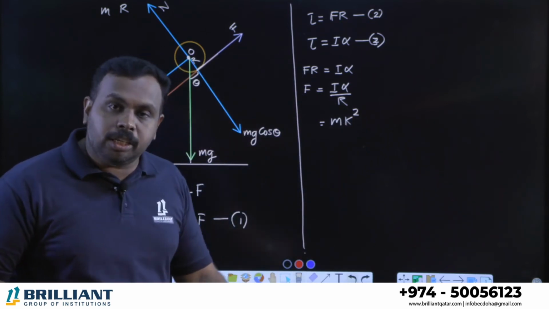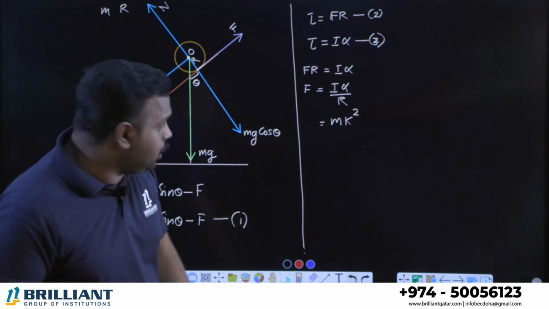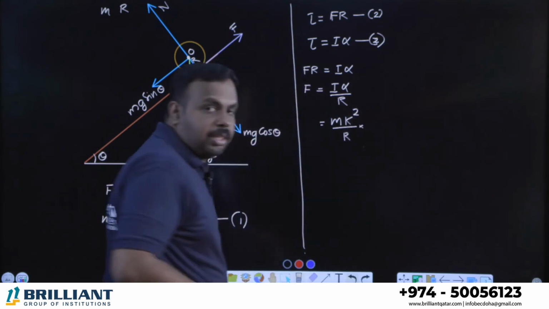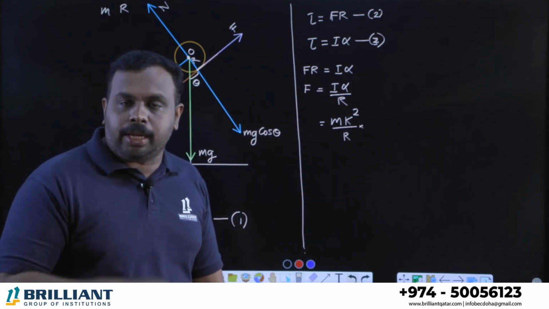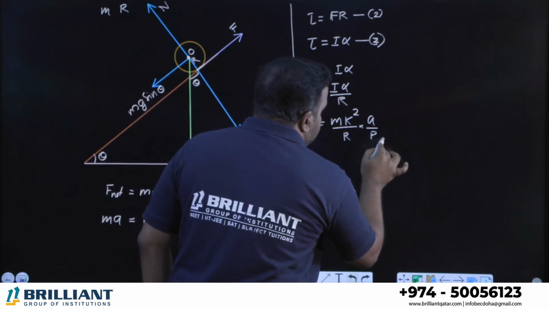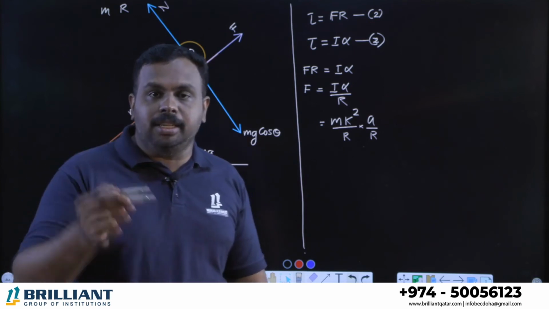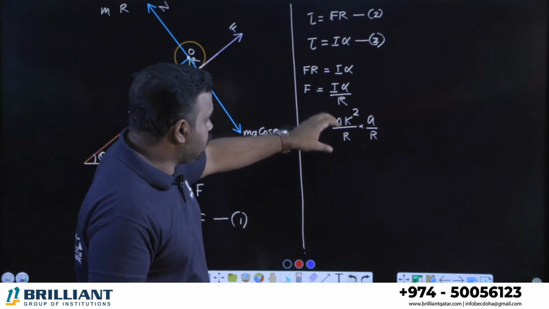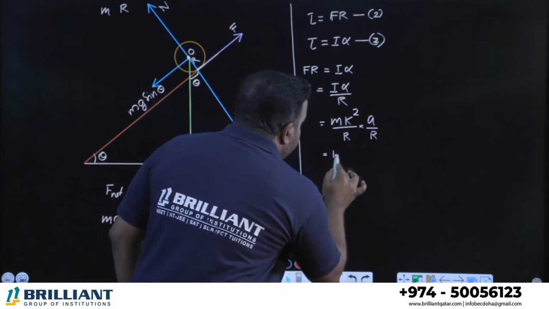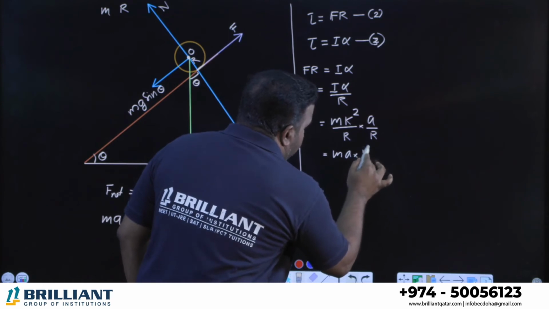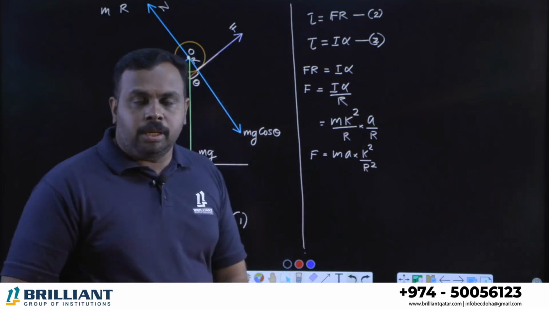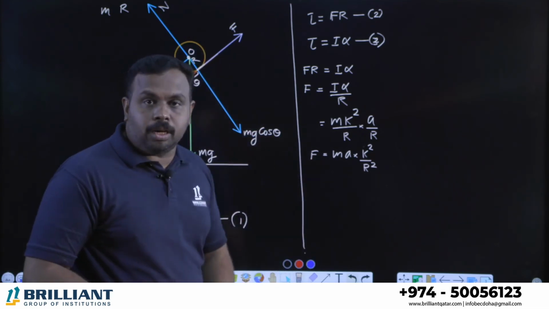What is k? Radius of gyration, right? You know what radius of gyration is. So mk square, and R is already there, into alpha. What is alpha? Alpha is angular acceleration, and you know that angular acceleration is equal to A by R. This is another familiar result, A by R, where A is the linear acceleration. So we get mk square by R into A by R. So rearranging, what we get is m into A into k square by R square. This is the friction: M A into k square by R square.